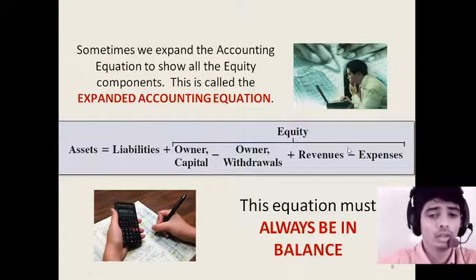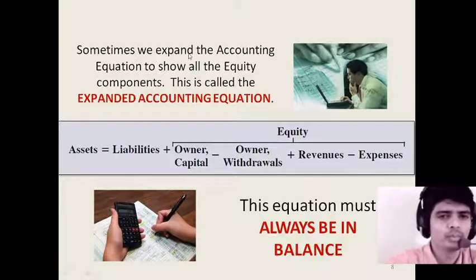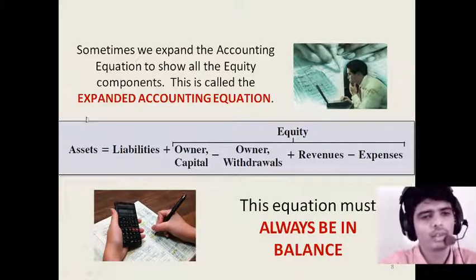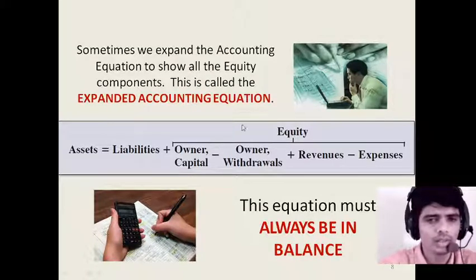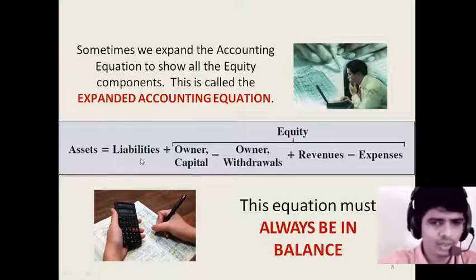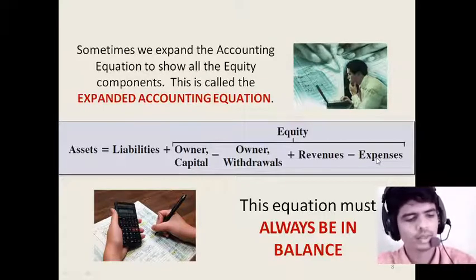Sometimes we expand the accounting equation to show all the equity components. This is called the expanded accounting equation. This is a wider concept which you are going to learn. Just have an eye on this. Assets is equal to, as I told you, liability, plus owner's capital minus owner's withdrawal plus revenue minus expenses, as we have discussed in these slides.